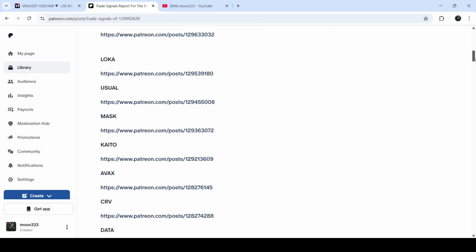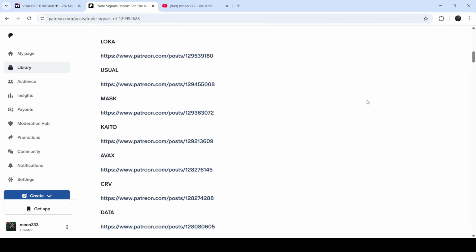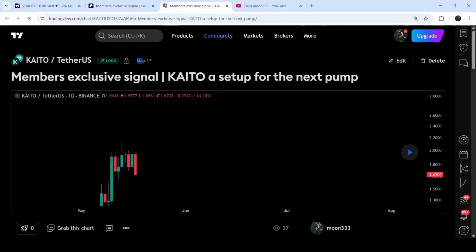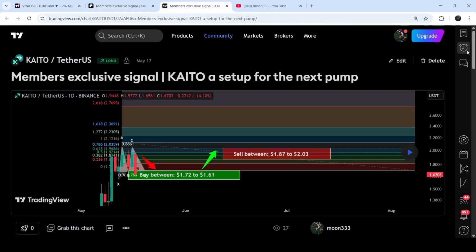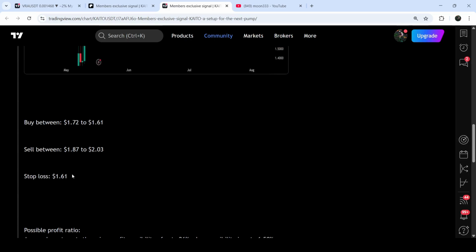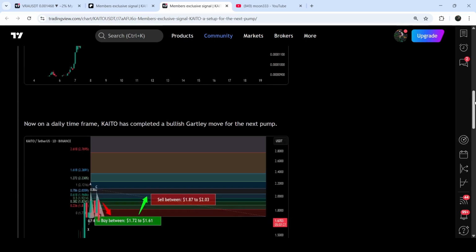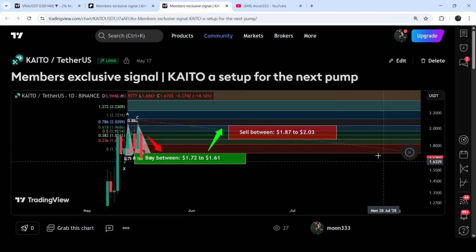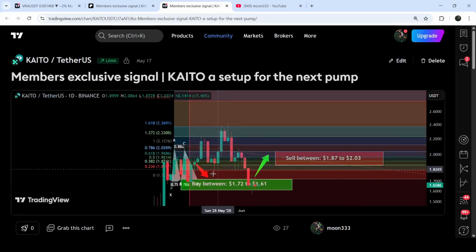And if you would like to check or verify any trading signal, like the trade setup for Kaito, you just need to click on the link for the trade setup and then it will take you to the TradingView chart. And on this chart, you can see when I shared this signal, like this signal I shared on 17th of May 2025. And here you can also watch the complete trade setup, buying zone, sell targets, and the stop loss. And in order to see how the price line moved after sharing this signal, you need to click here. And after that, it will show you how the price line moved up from the buying zone and rallied to the sell target zone.